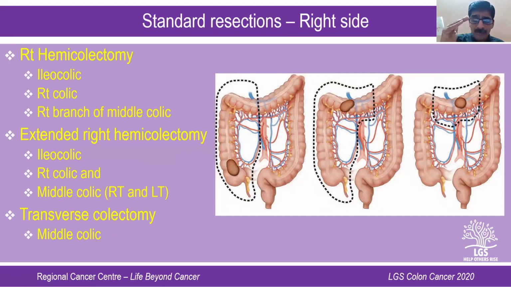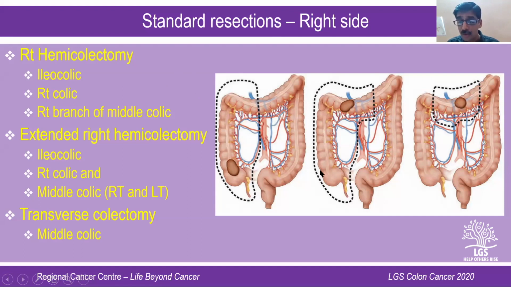Again, if I were to keep it very simple, on the right side, you have 3 surgeries. For a lesion situated in the cecum or the ascending colon, you would do what is known as the right hemicolectomy. In the right hemicolectomy, you will sacrifice the ileocolic artery, the right colic artery, and the right branch of the middle colic artery, and then do an ileotransverse anastomosis.